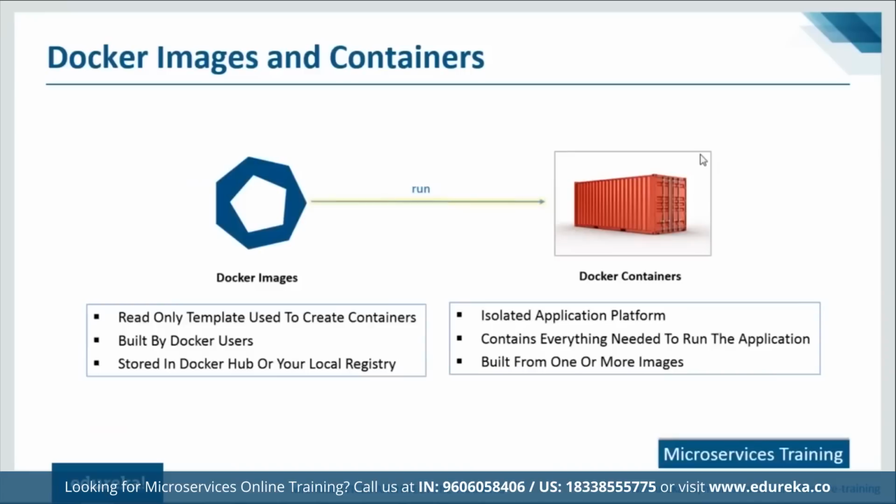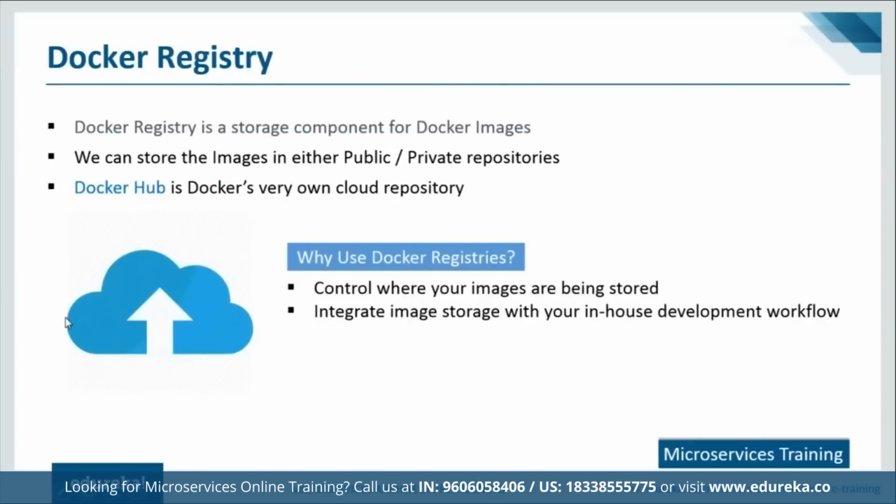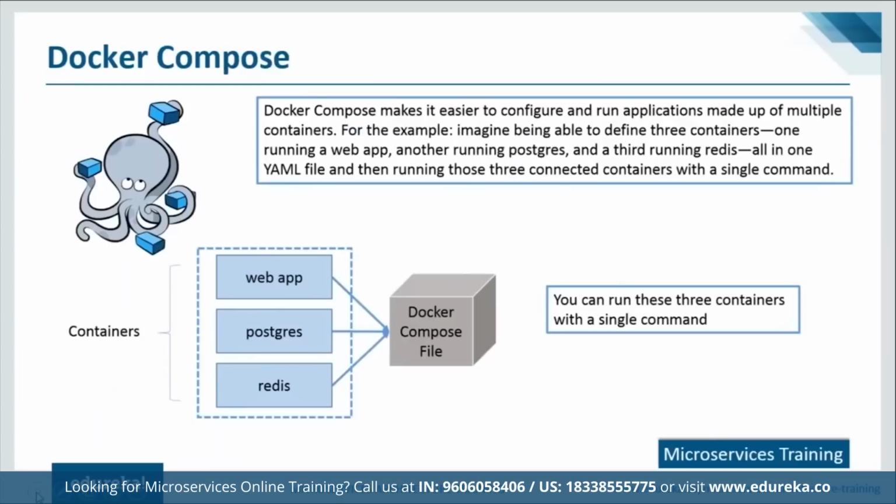So we have just discussed what exactly Docker is, what images are and what containers are. I've also executed practically how you can pull an Ubuntu image and create a container from that. Let's move forward and focus on Docker registry. I won't spend a lot of time on it because it is nothing but a storage component of Docker images, Docker's own cloud repository for Docker images. Similarly, you can have either public or private repositories on Docker Hub as well. So it's basically a storage component for all of the Docker images.